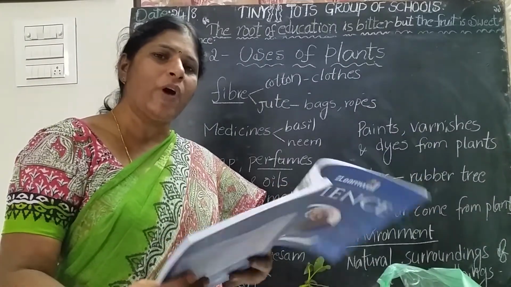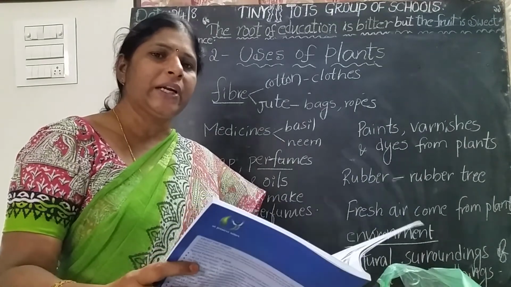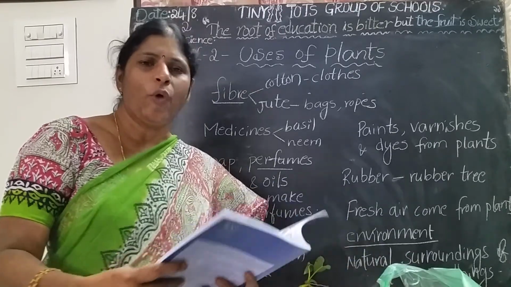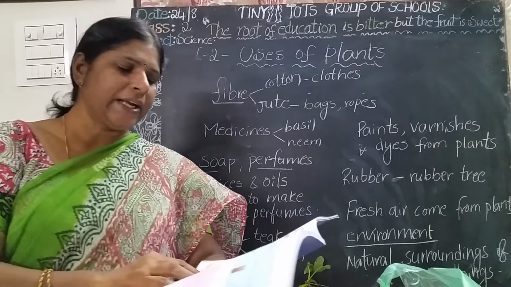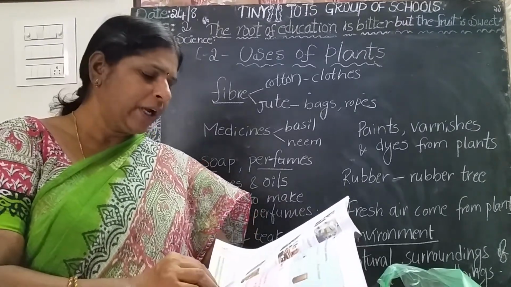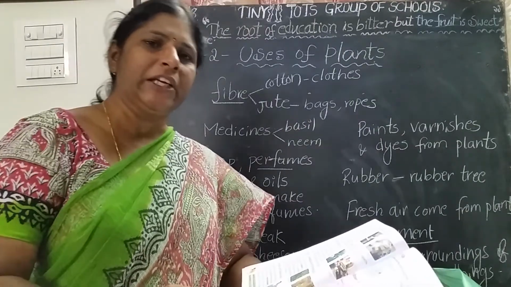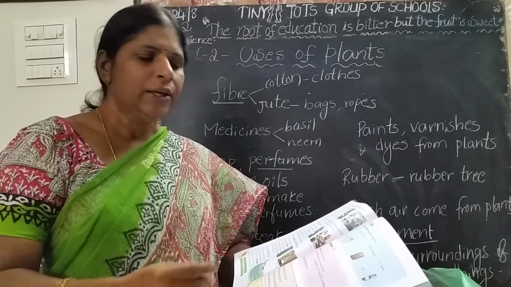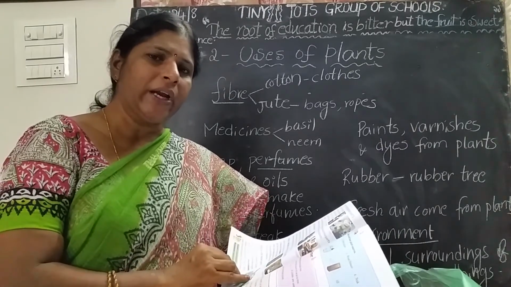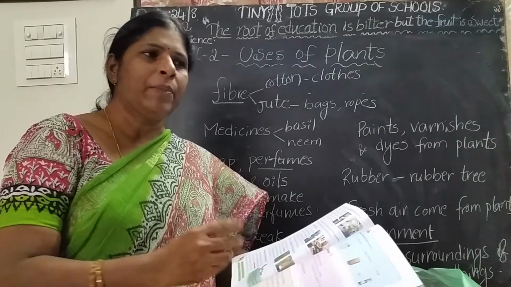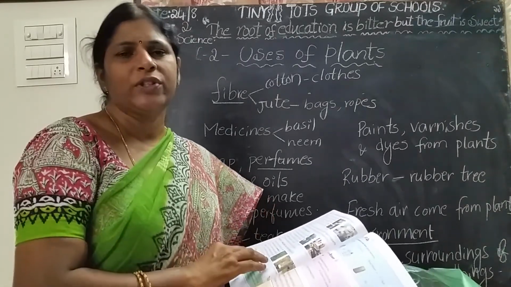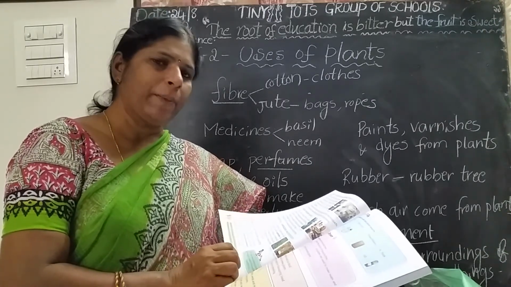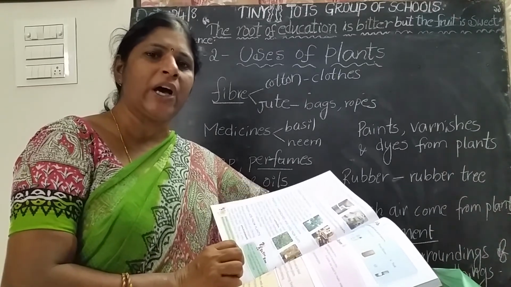What is called varnish, amma? That is a liquid applied on materials for giving shine. So varnish, paints and dyes also come from the plants. Some wood materials are also there in our houses, children: dressing table, dining table, cots, windows. So we apply varnish on them, and they give shine.